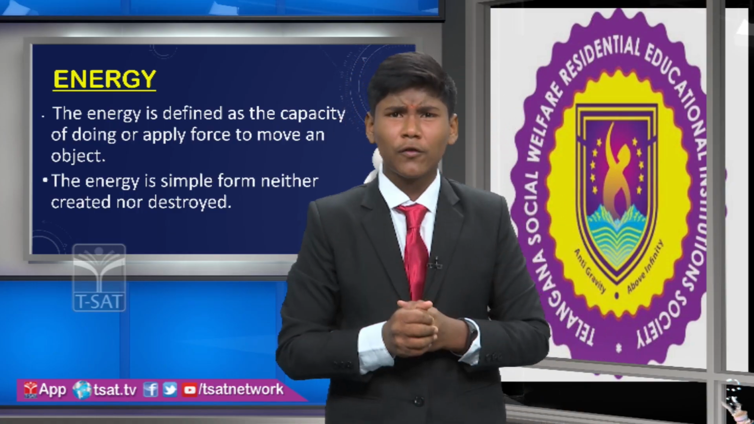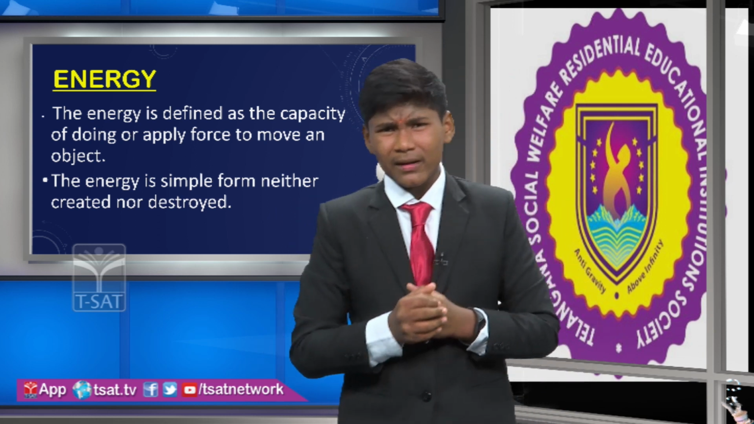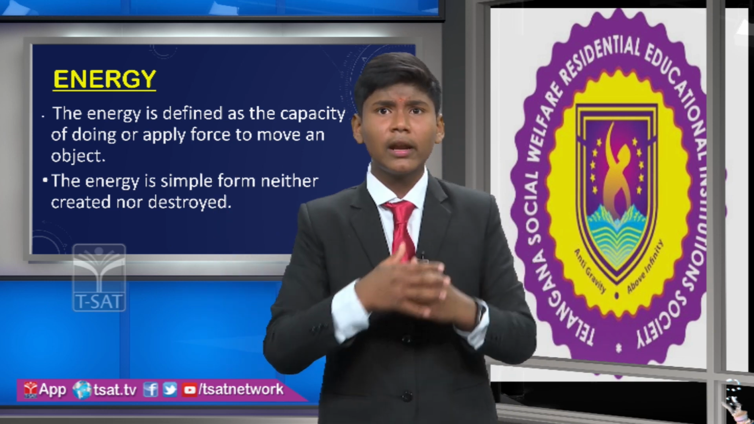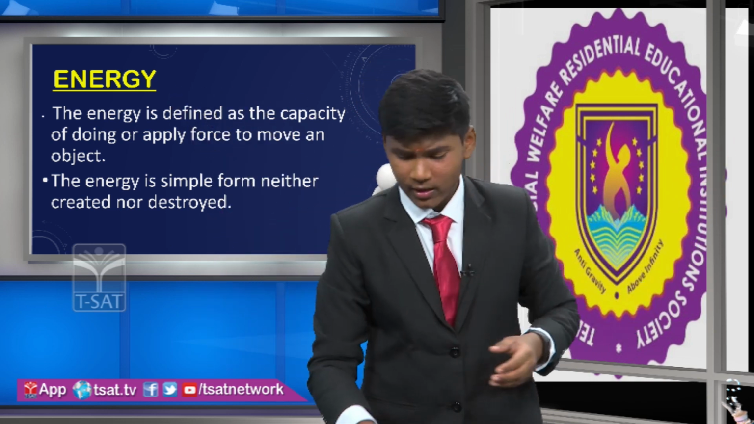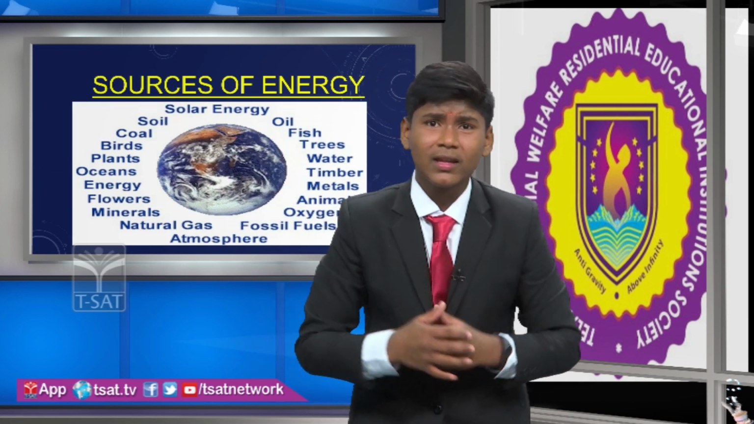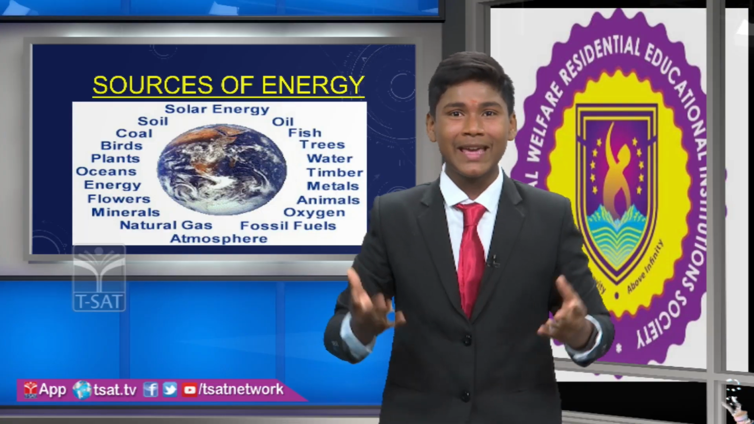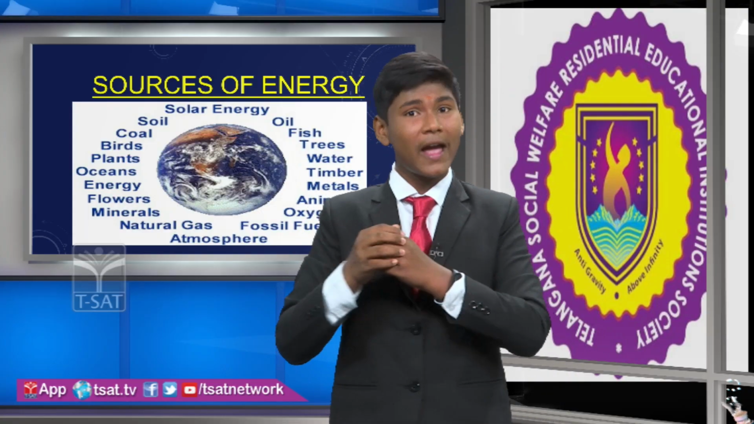So what are the resources of energy? Now I will show you what are the resources of energy. Friends, we know that on the earth there are so many resources in our surroundings. So friends, resources and sources of energy. On our earth, there are so many sources like solar energy, soil, birds, coal, plants, oceans, trees, water, timber. These are all the sources of energy on the earth. So, from the sources of energy, what can we form? Yes, we will form the types of energy.